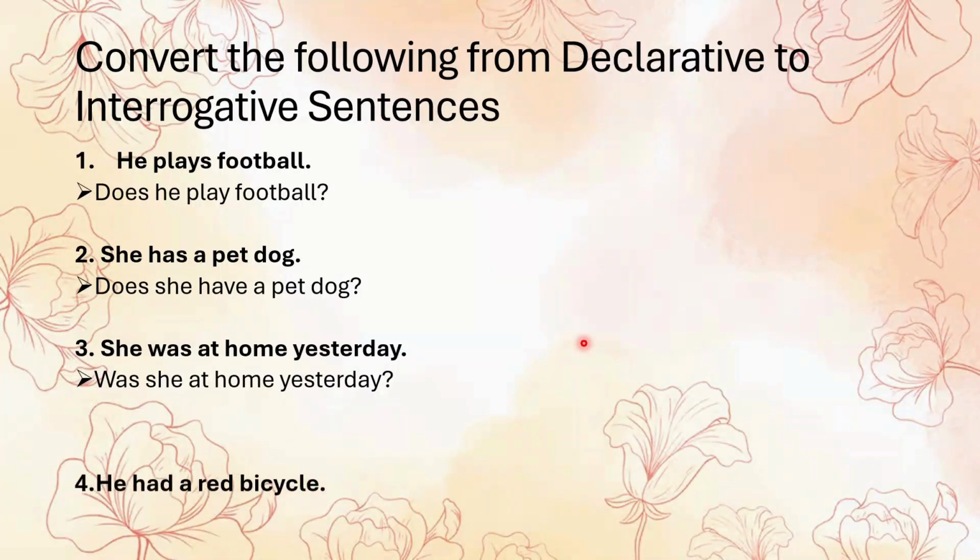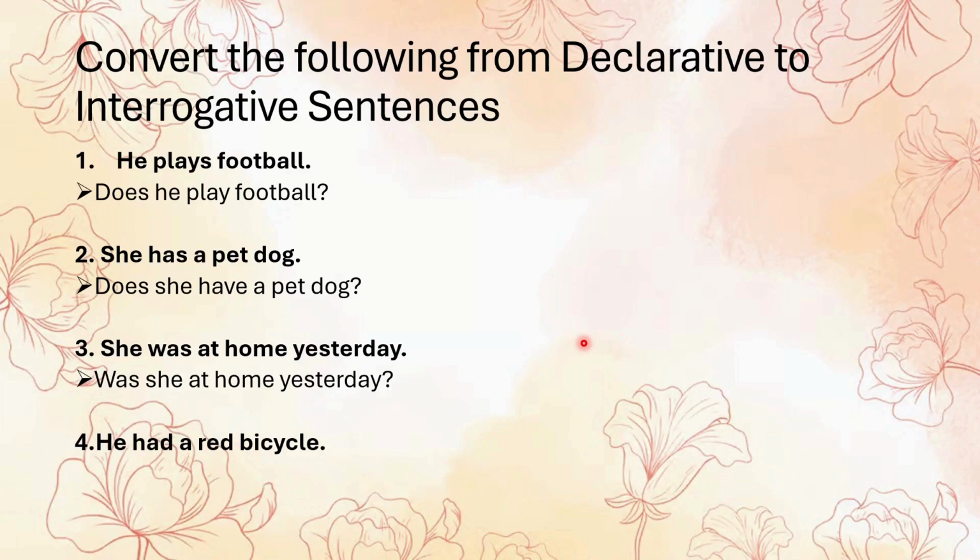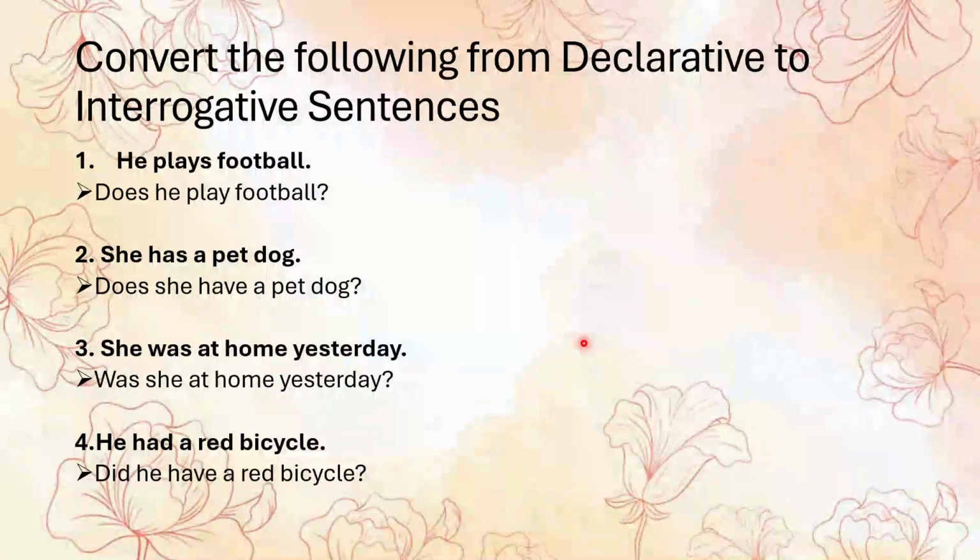Okay. Next is he had a red bicycle. After transformation, it is did he have a red bicycle? Had here is used for possession in simple past. So we add did at the beginning and we use the base form of have. Okay, that is all.